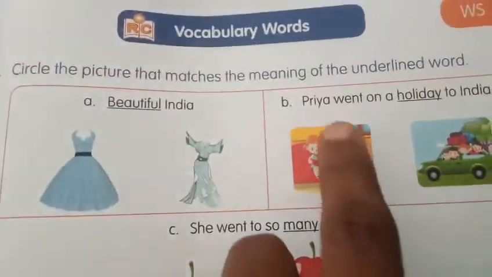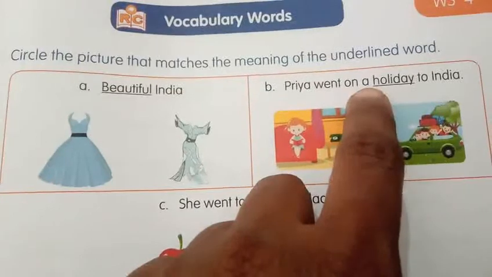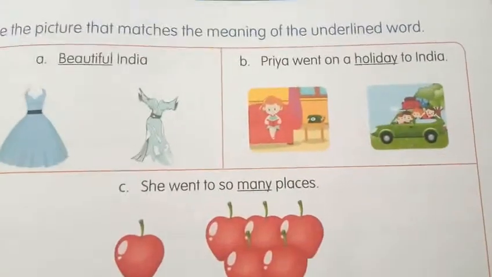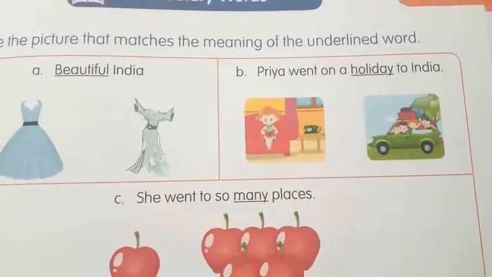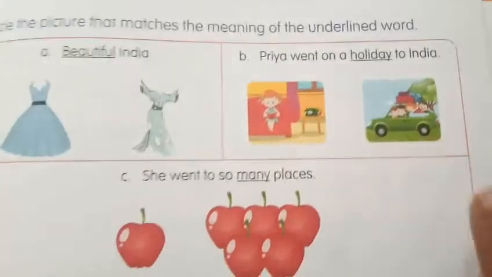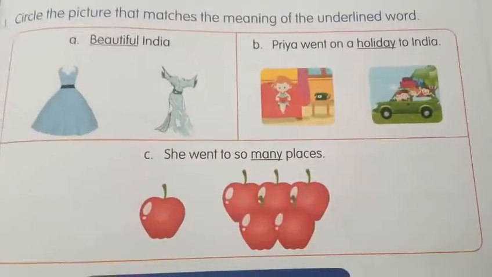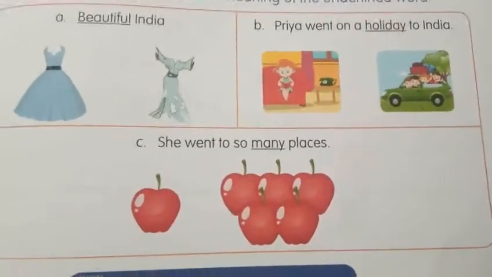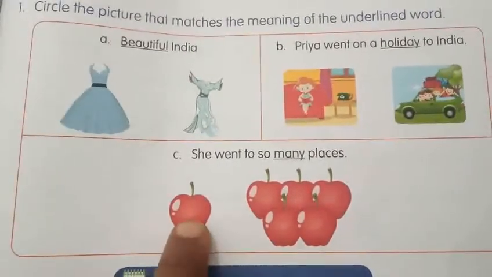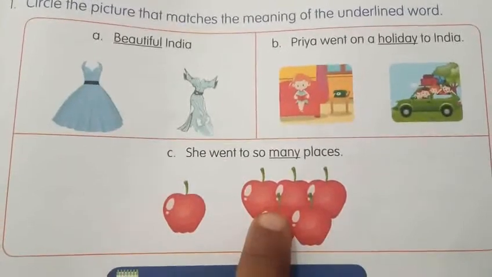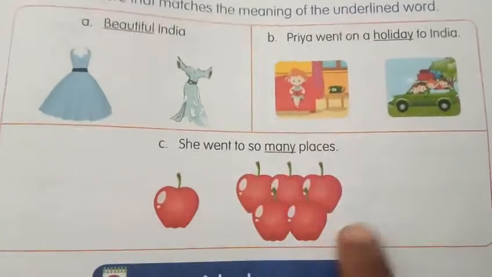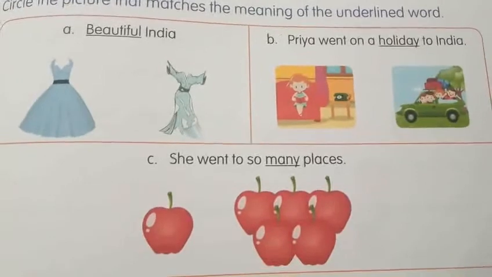Yes. Let us see the next one. Priya went on a holiday to India. How do you go? Not at home, but on a holiday trip. Which one is the correct one? Yes, this one is the correct one. Next, she went to so many places. Many means what? Niraya. More than one, right? So here only one, here having more. Many, right? So you have to circle this. Do you understand, my dear children?